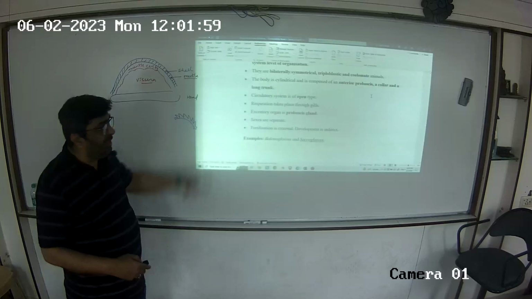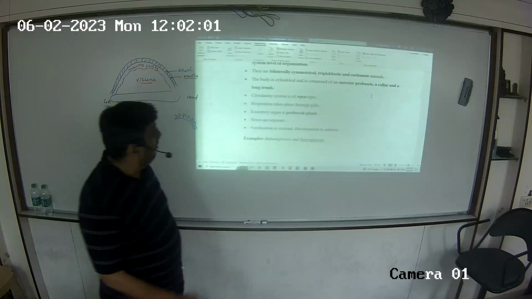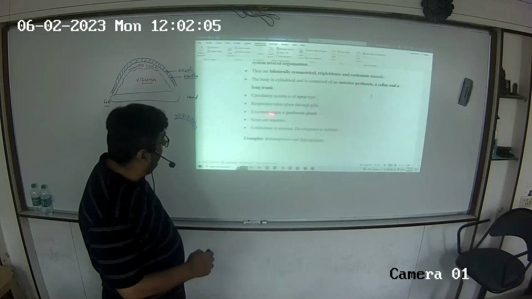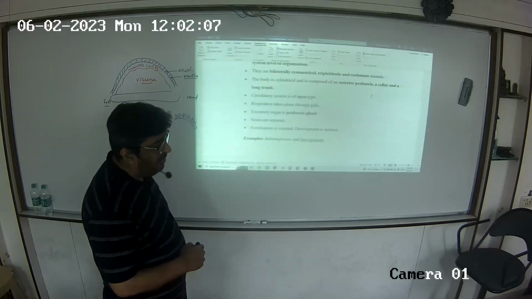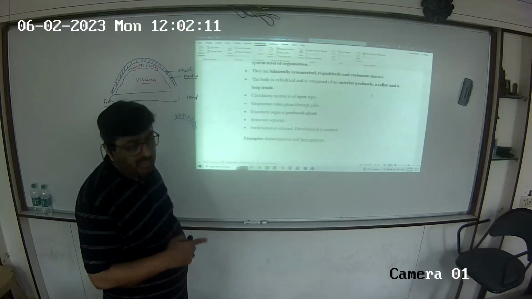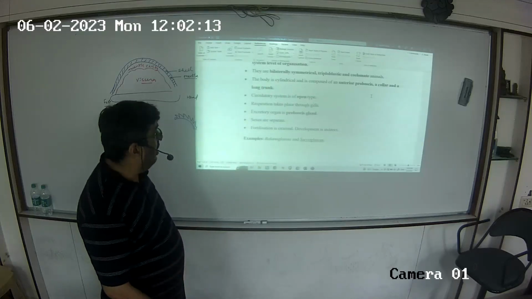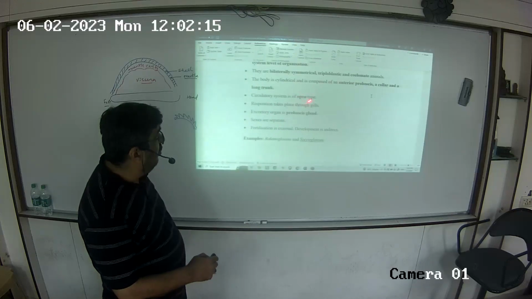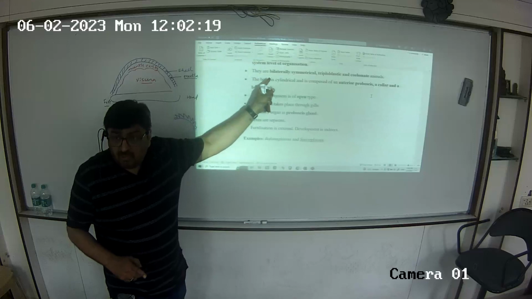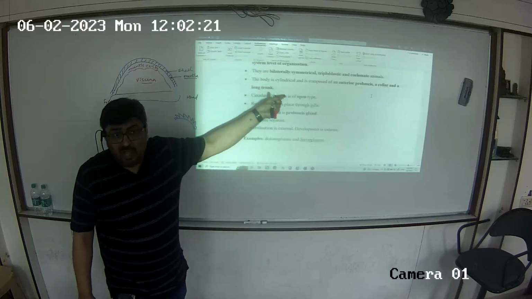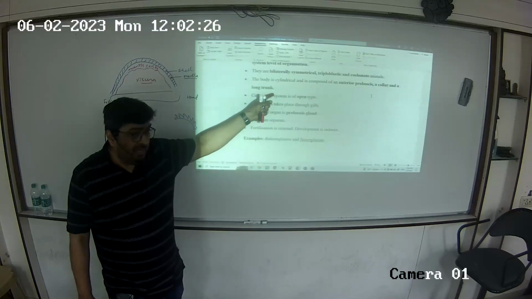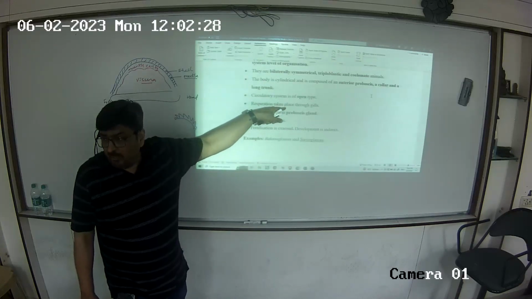Body is cylindrical, made up of an anterior proboscis. See, proboscis is an excretory organ. Collar, where stomochord was present in the collar region, and a long trunk. Circulatory system is of open type. See, way back in Annelida we found circulation closed, and here it has come so far ahead, yet it shows open. Again, it is not following the evolutionary path now.